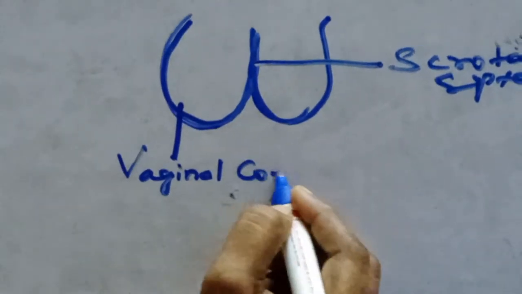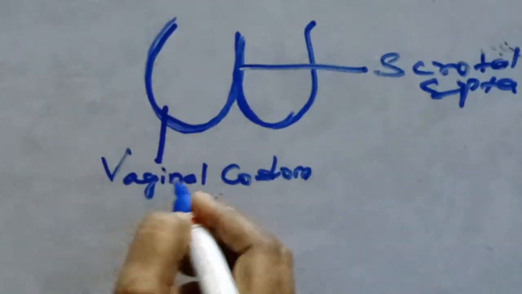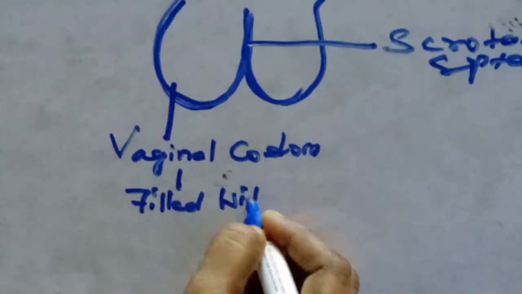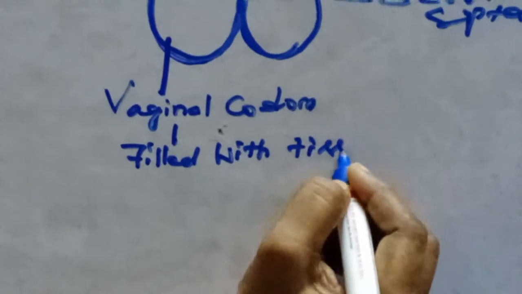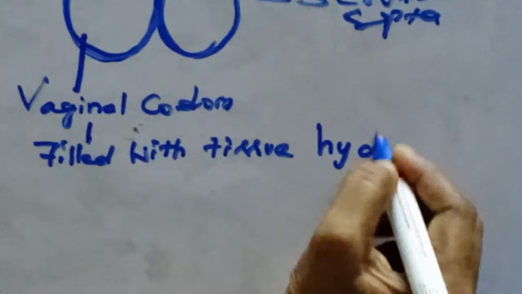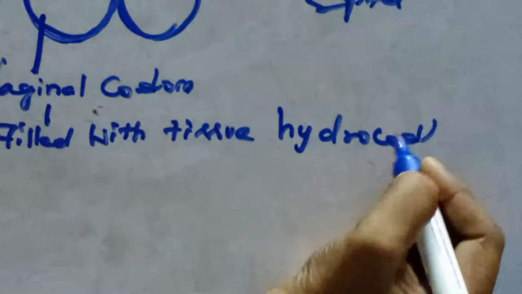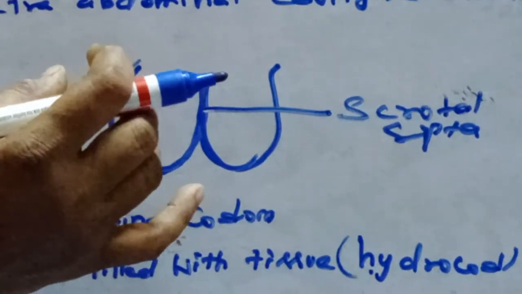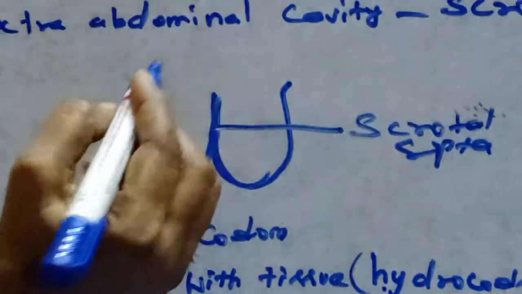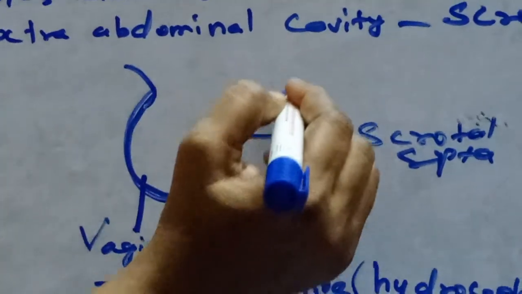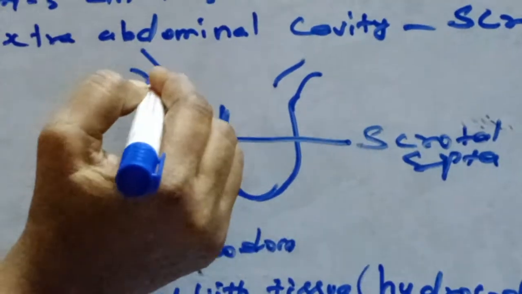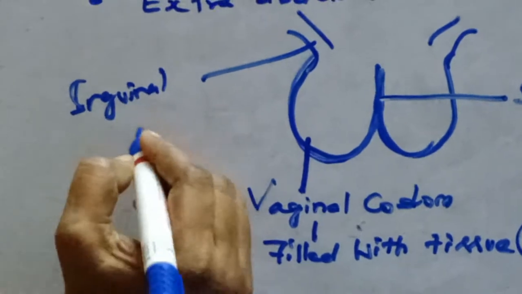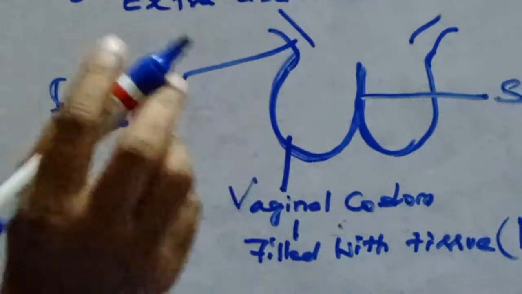This vaginal coelom is filled with fluid, that is hydrocele. And the scrotum is connected with the abdominal cavity by means of the inguinal canal.